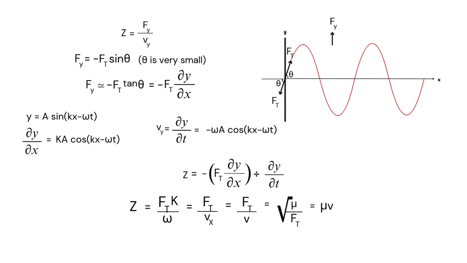Now Z is equal to minus Ft dou y by dou x divided by dou y by dou t. Now how did I get this? We just derived the value of Fy, that is minus Ft dou y by dou x, and Vy we just saw is dou y by dou t. Since Z is equal to Fy by Vy, I am dividing the two. On solving this, we get Z is equal to Ft k by omega, which is again equal to Ft by V, and it is also equal to root over mu Ft. This is equal to mu V.